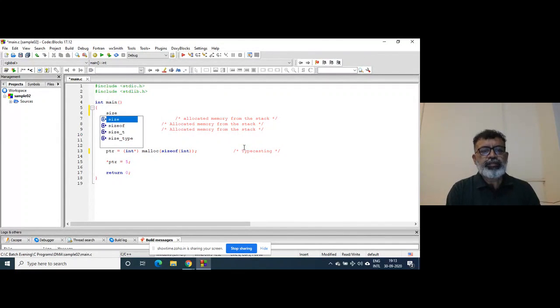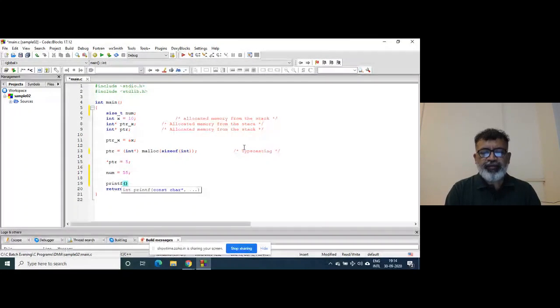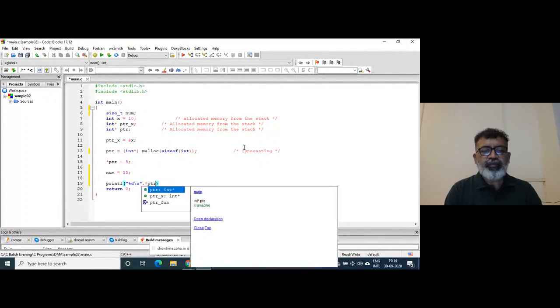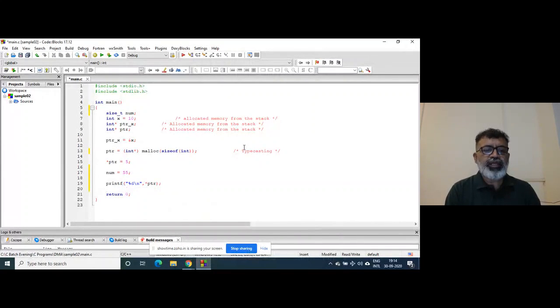This is a size_t. Suppose num is equal to 55, and I will write printf of num, which is what we are printing, the value stored on the heap.